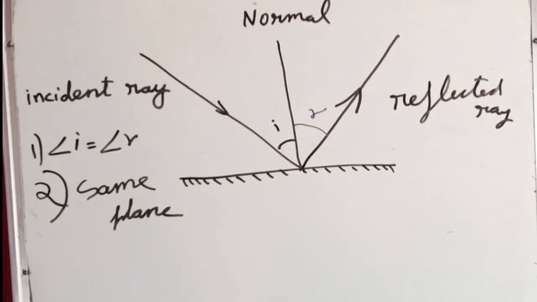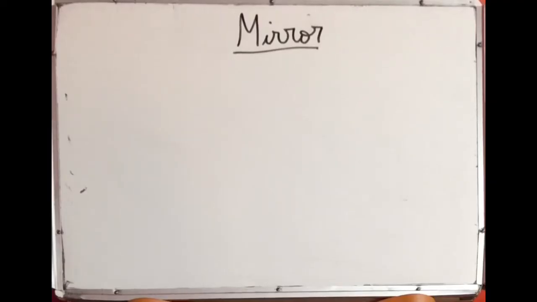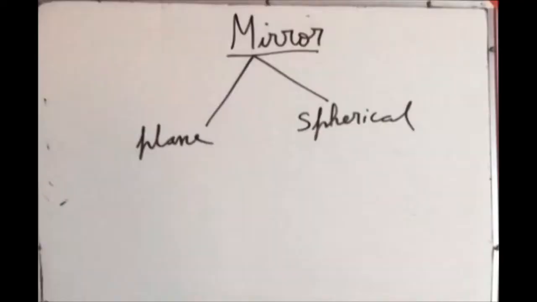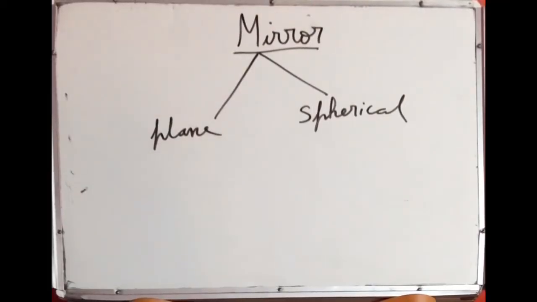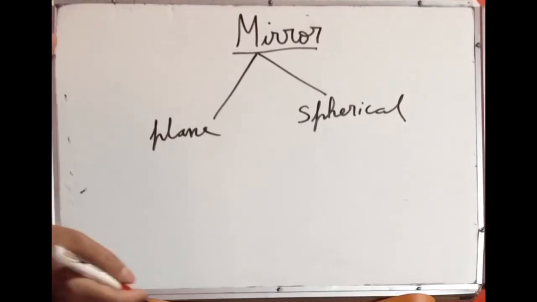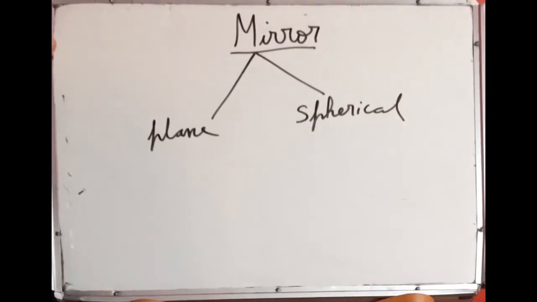In this chapter, you will be learning about the images that are formed by the reflection of light on mirrors. Mirror can be a plane mirror or a spherical mirror. First, we will see the images that are formed by the plane mirror. Plane mirror is the mirror in which every day you see your face. As soon as you get up, you go in front of the mirror and you see how you look. That mirror is called as a plane mirror. We will see how the images are formed in the plane mirror.